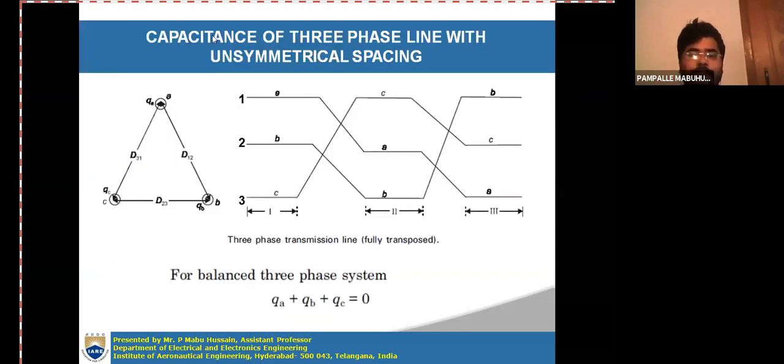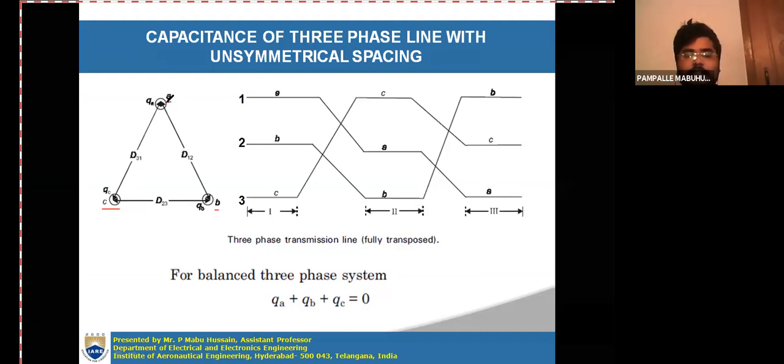Capacitance of three-phase line with unsymmetrical spacing, or you can say asymmetrical spacing, both are the same. Here we are considering a three-phase transmission line, which has three conductors A, B, C. These three conductors are placed in such a way that there is no equal distance between any two conductors. The distance between any two conductors is always different. So those are not the same. If the distances between the conductors are not the same, then we can say that the conductors are at unsymmetrical or asymmetrical spacing.